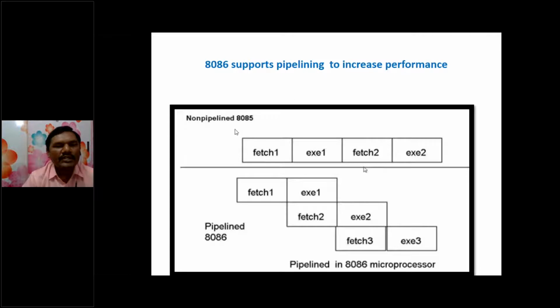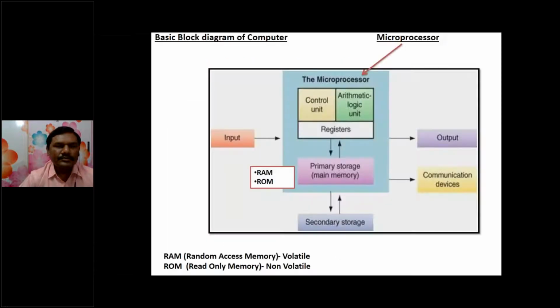The 8085 does not support pipelining, whereas the 8086 supports pipelining. So these are the different blocks of a microprocessor.